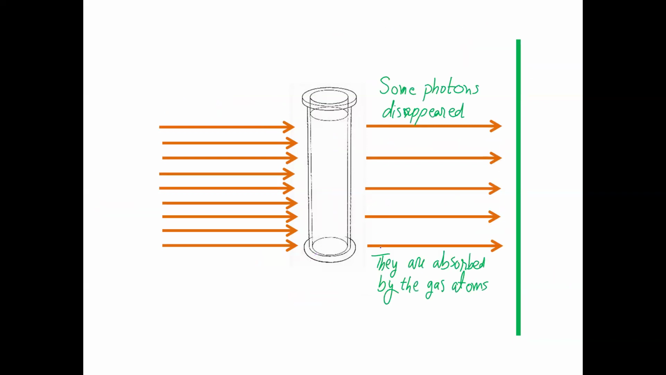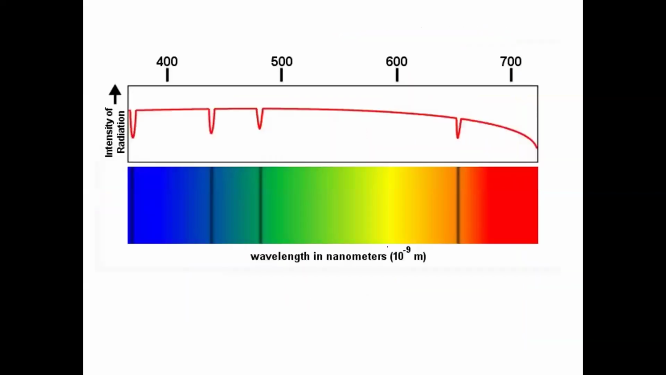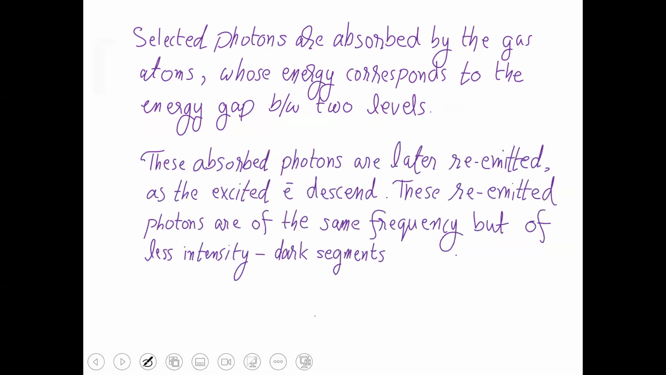Now, after a short interval, the absorbed photons are re-emitted. And this causes this type of spectrum. Now look at this. There are dark lines here. These dark lines show what? Absorption spectrum. Absorption spectra are actually the result of the absorption of photons and re-emission.